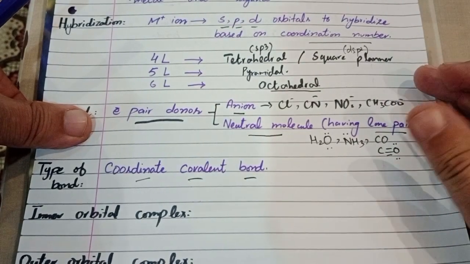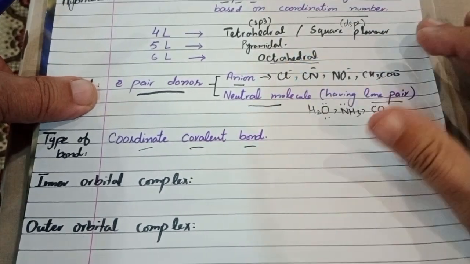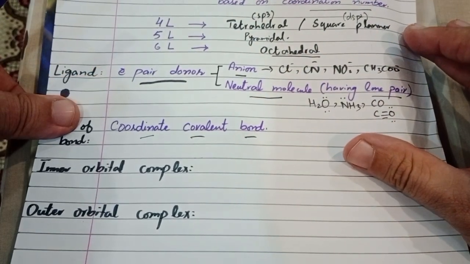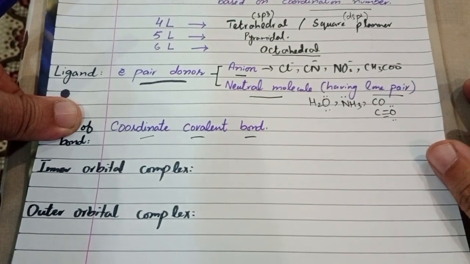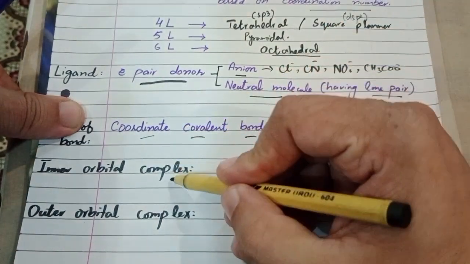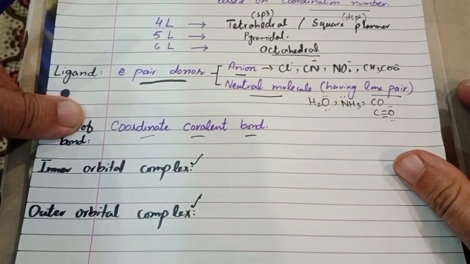If we discuss specifically six ligand molecules that have octahedral geometry, two types of complexes are formed. Number one is the inner orbital complex, and number two is the outer orbital complex.